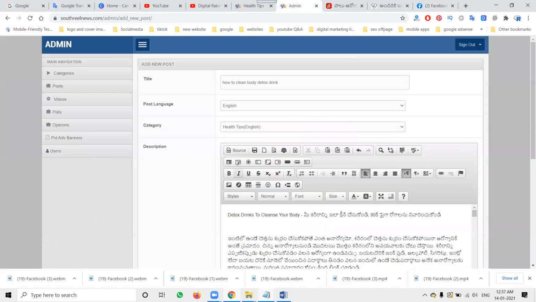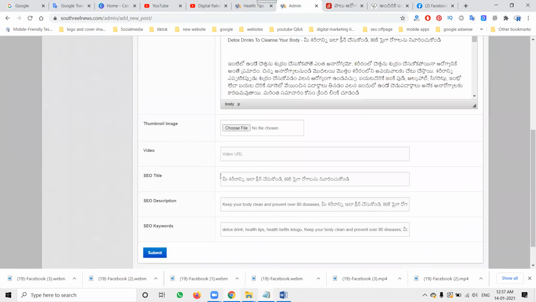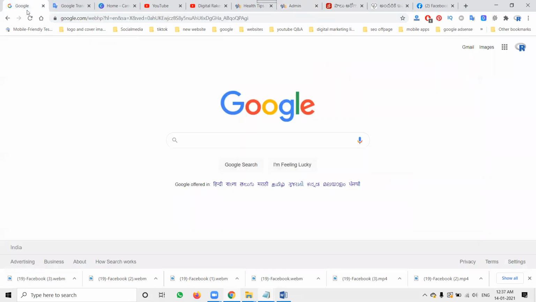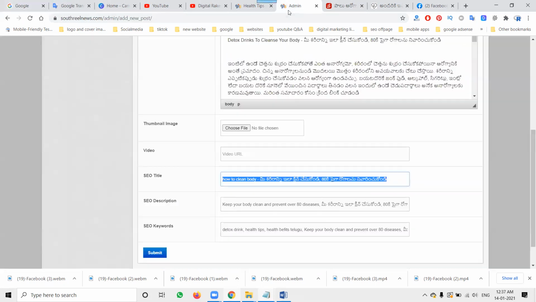Suppose I'm adding here, the title will be here. Done. So the same way, you can use images. How we can clean the body, we can use body as stomach, we can use any option here.